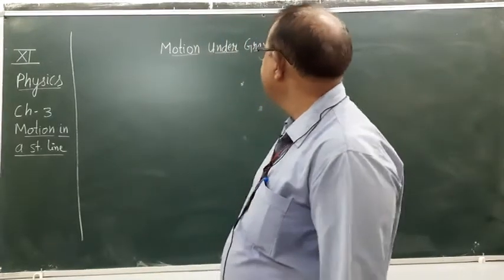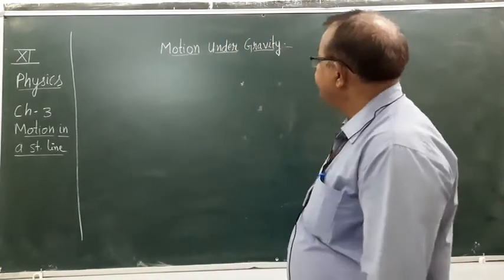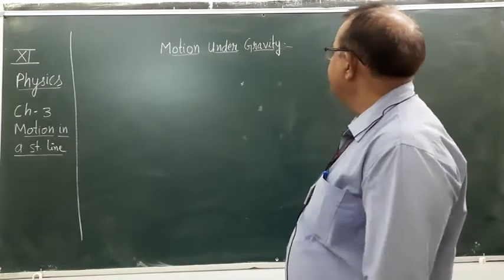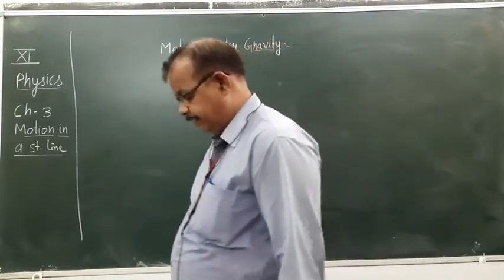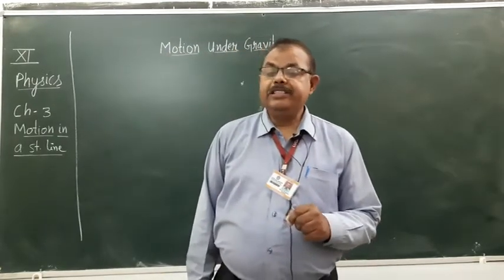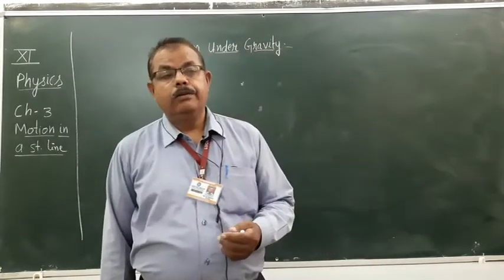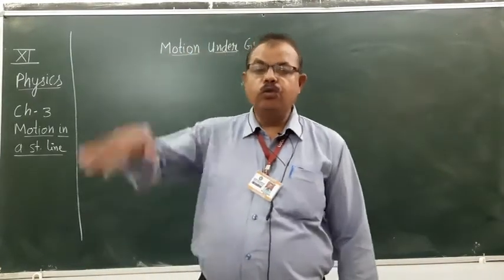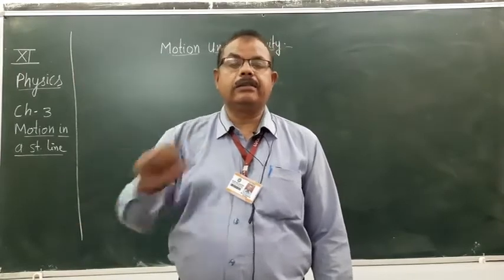So in this video I am taking this topic, motion under gravity. Motion under gravity means when a body, or we can say when an object, is falling freely downwards towards the earth.